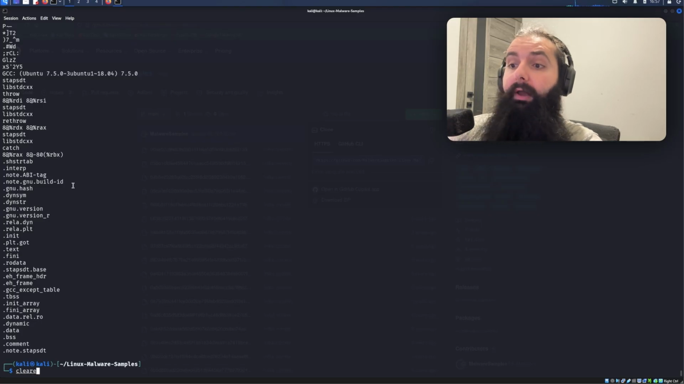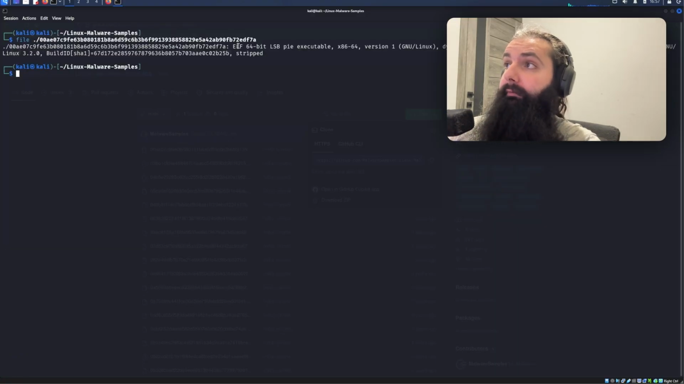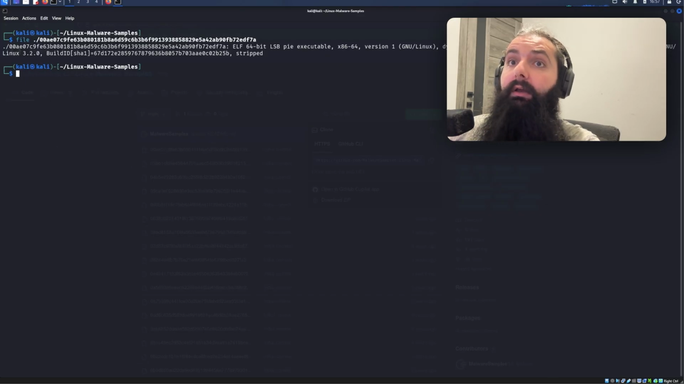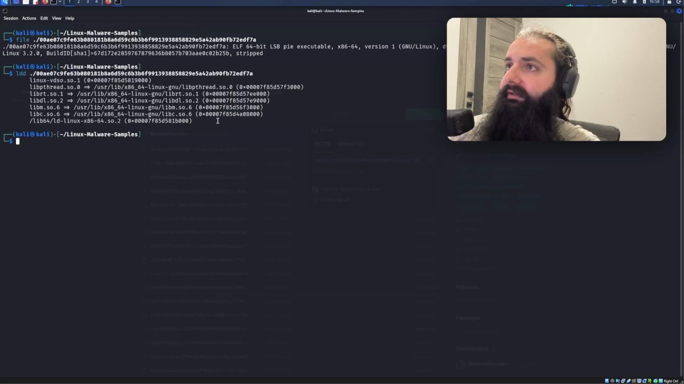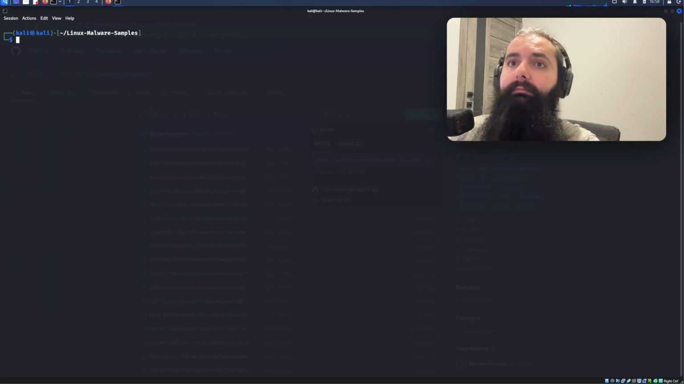I can do file instead, to just look at this file only to see what it does, instead of doing file star. That's also pretty good. If this is one sample, we can use a command known as ldd, which is going to show me the libraries inside of it. So you can see here all the libraries available. Okay, cool. I'm pretty sure I might have actually already infected something.